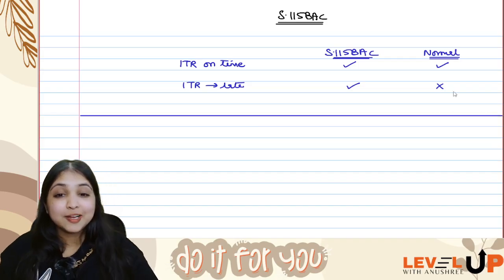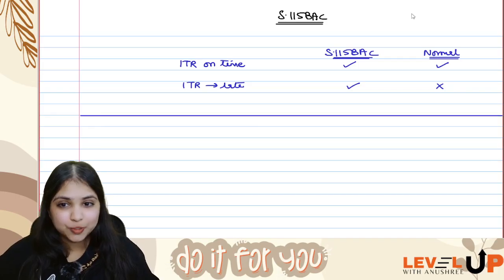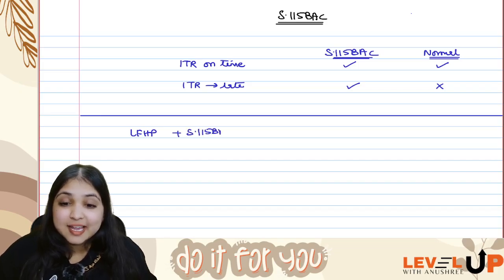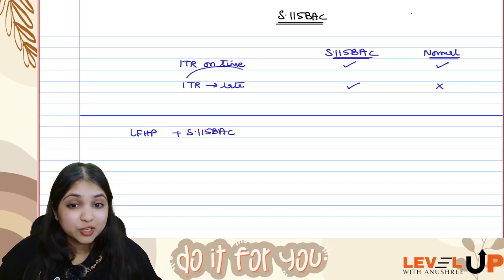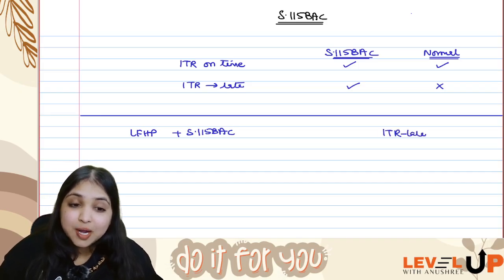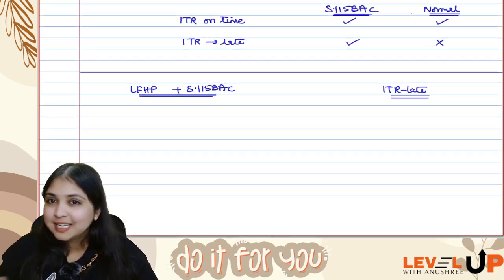Now I'm going to combine two concepts for you. In the last video which I uploaded, I spoke to you about loss from house property plus 115BAC, that ICAI corrigendum I spoke to you about. And here I am talking to you about what if the assessee files ITR late. So these two concepts I am going to combine for you and I am going to try to create a situation for you. Listen to me carefully.